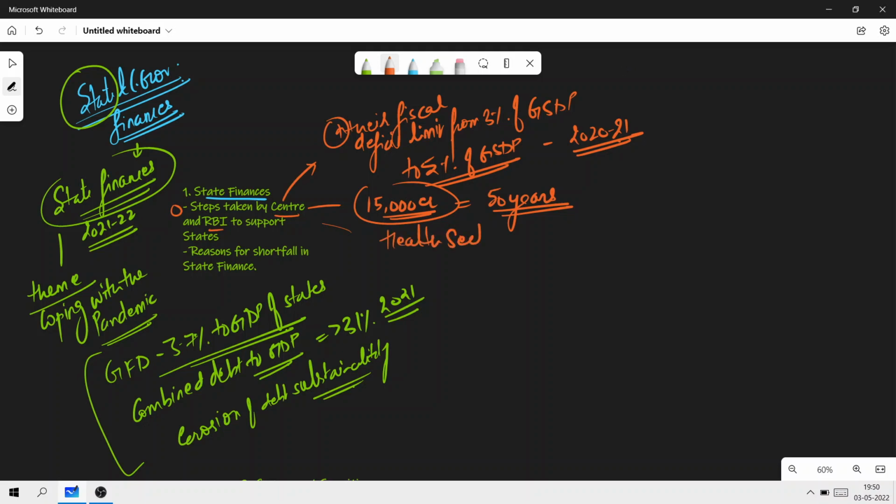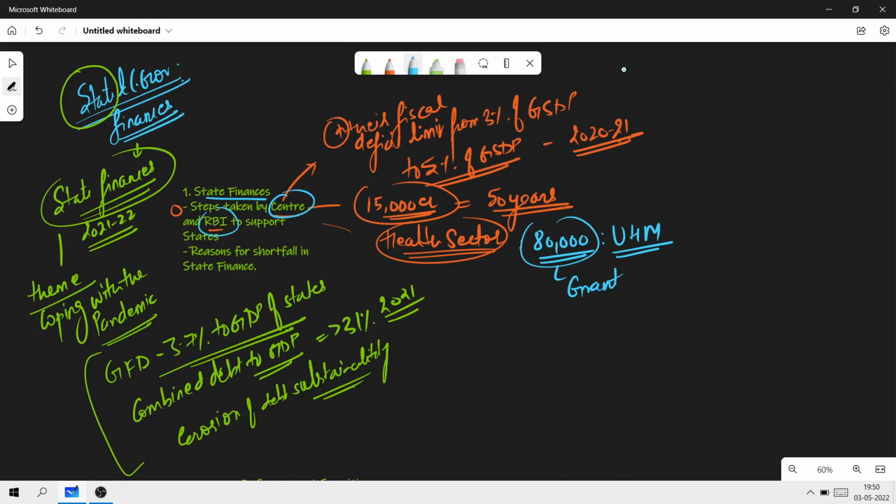Health sector information is equally important. You can include this within the infrastructure aspect as well, that for the health sector, the central government has released around 80,000 crores for the states under what? Under the National Health Mission. This is done as a grant. So these are the steps that are taken by the center.